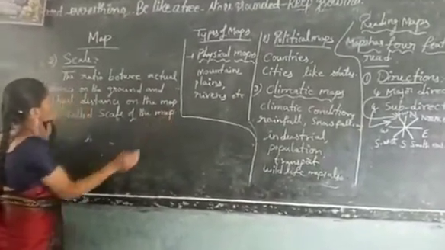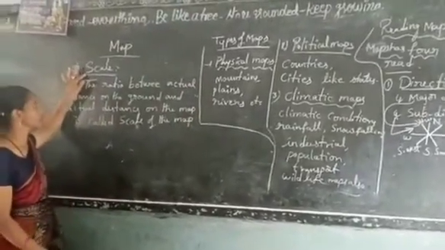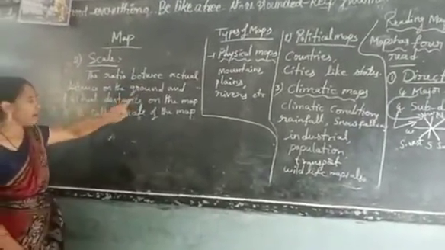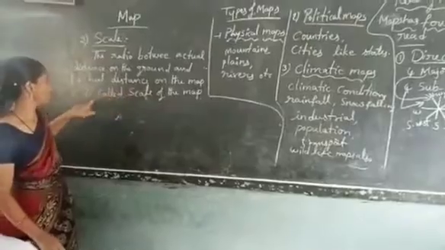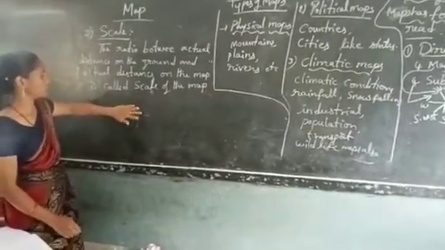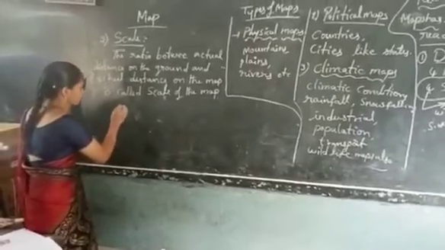Okay. All of you look here. Scale: the ratio between actual distance on the ground and actual distance on the map is called the scale of the map. How? Here is one example.